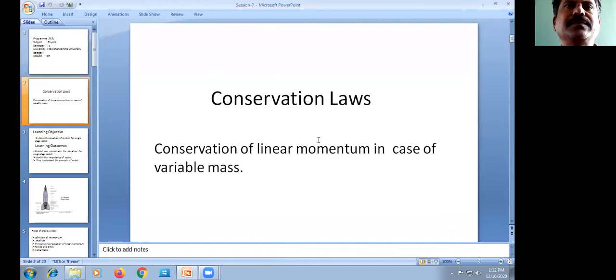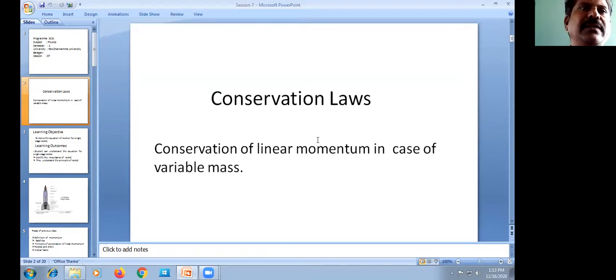In this session we will discuss one of the important concepts in conservation laws: conservation of linear momentum in the case of variable mass. Whatever we discussed in our previous class, the mass of a moving object remained constant.